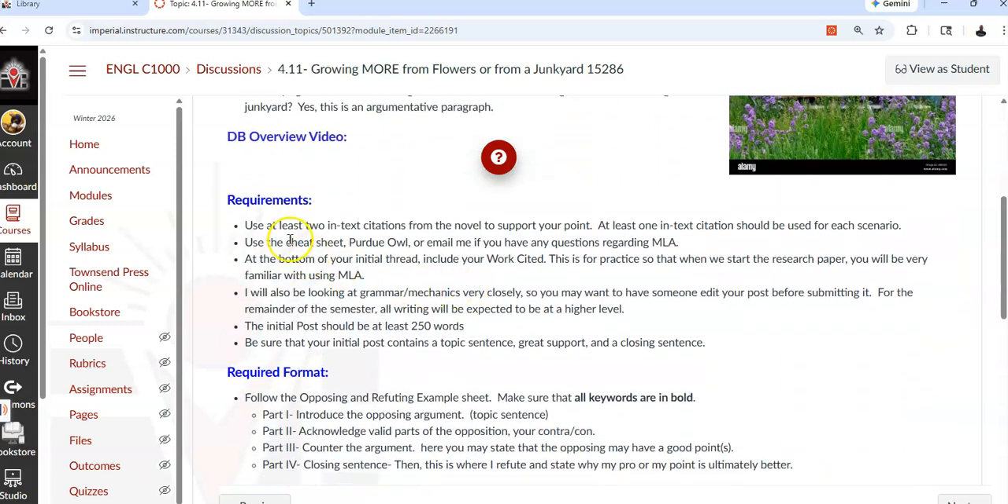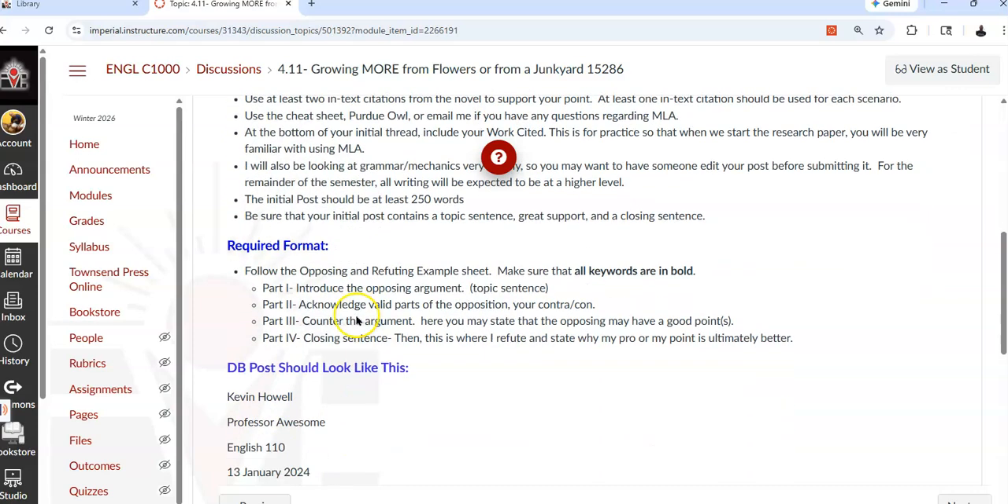Okay, so you're going to use two in-text citations, one for support for the junkyard, and then one support for Mrs. Flowers, or your pro, if the junkyard's your pro. And then you have to bring in the con or the refuting, the opposing. So let's take a look here. So you need two in-text citations, one for junkyard, one for Mrs. Flowers. You decide which one's your pro and which one's your con. Again, this will make sense once you go through the other videos.